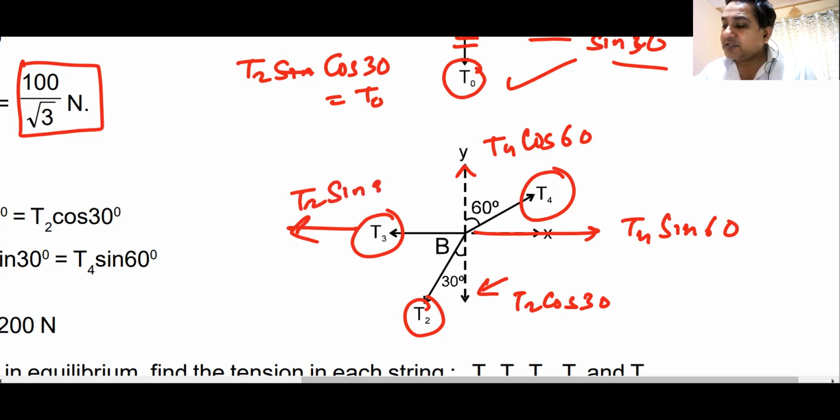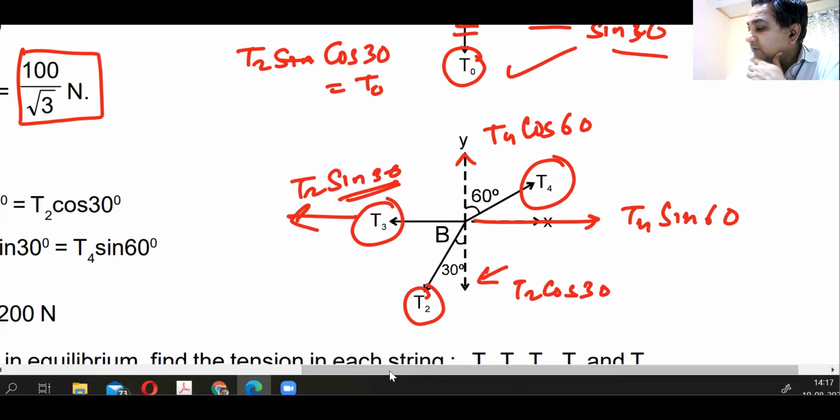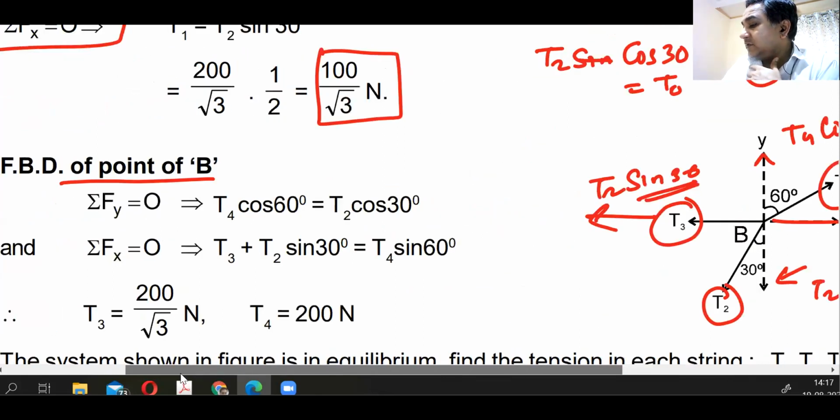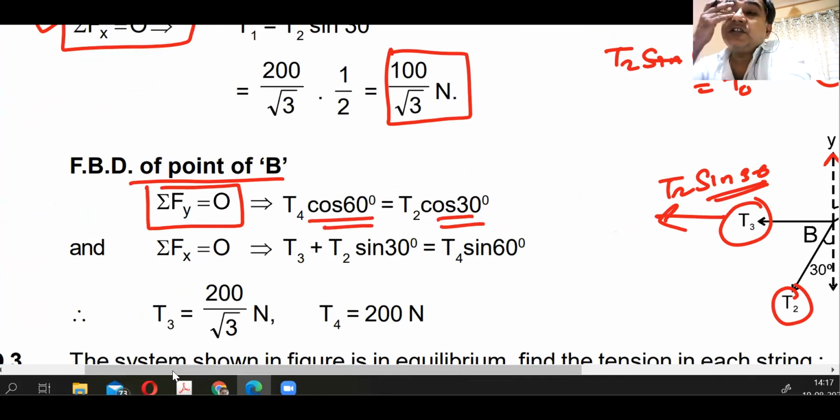Yes or no? Do we all understand this? Then you can again apply the equation along the y-axis. Force along the y-axis would be 0. So T2 cos 30 equates to T4 cos 60.